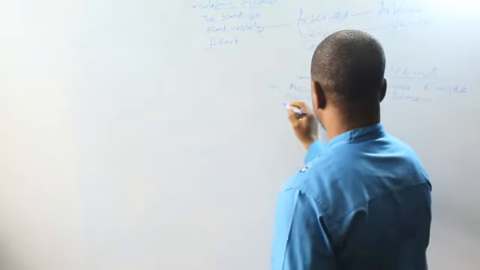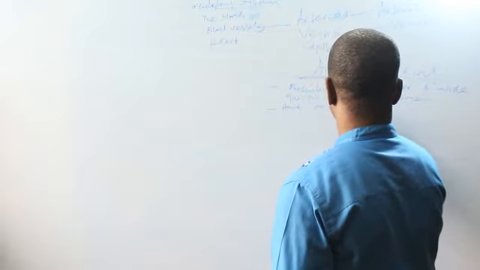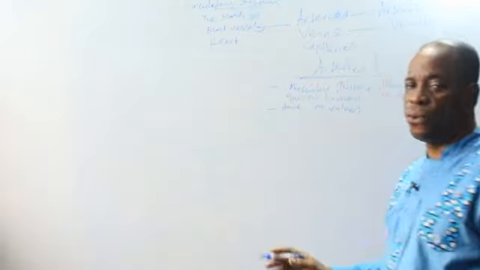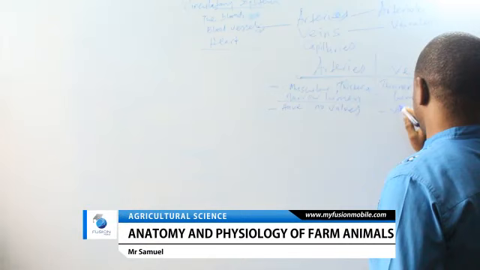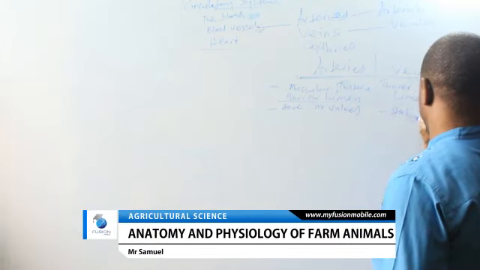Now, another thing you should know is that arteries have no valves. Valves ensure one-way flow of materials. Meanwhile, veins have valves. This is to prevent reflux.